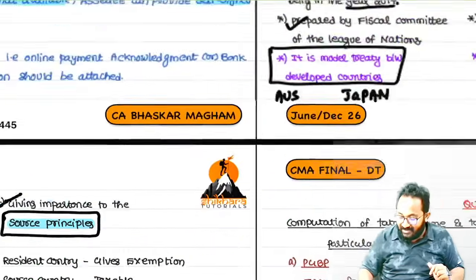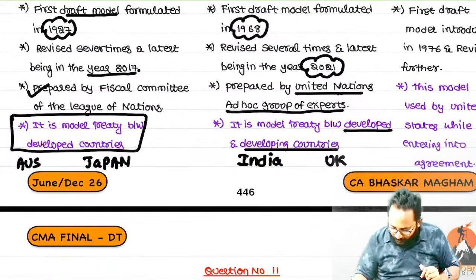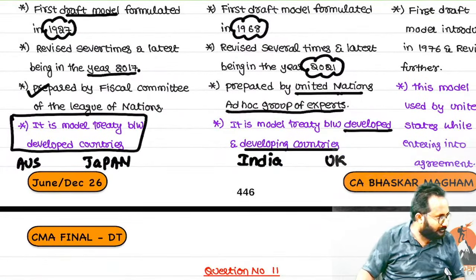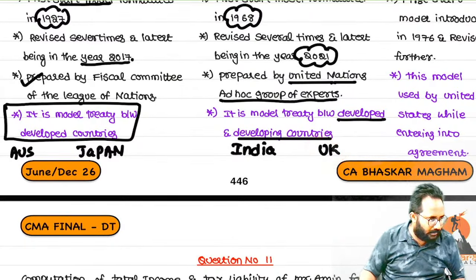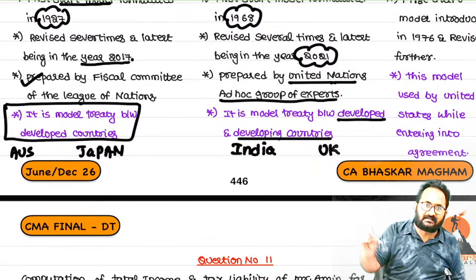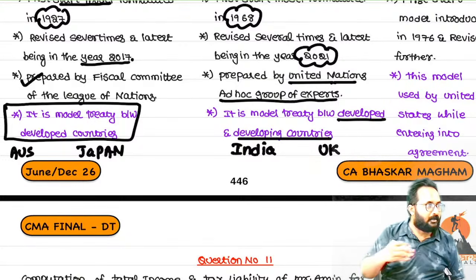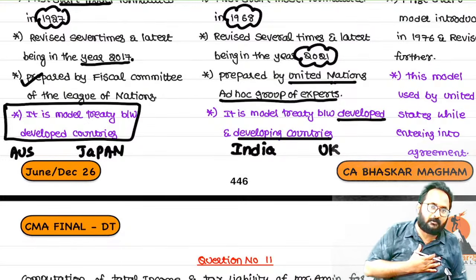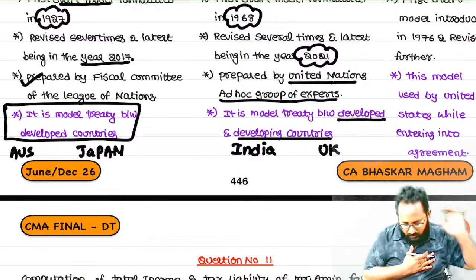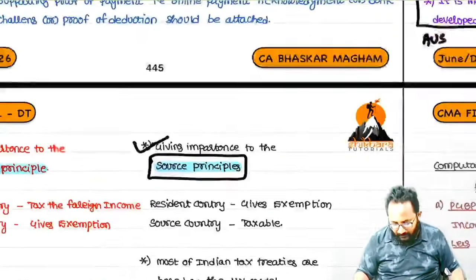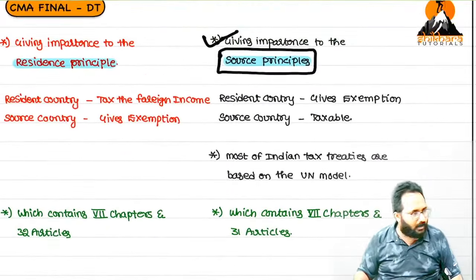Source country is already the developed one, so that's why you have to give the weight to them only. Understood? Source country means the other country. We are giving the weight to them. That means the source country will collect the tax on such income. We are giving up our right. That is what we discussed in tax exemption. Is that full exemption or what?